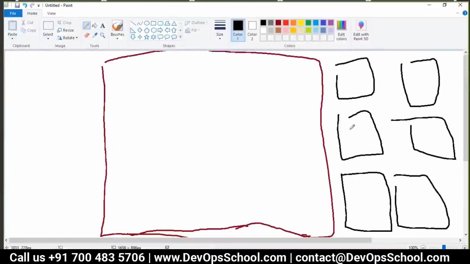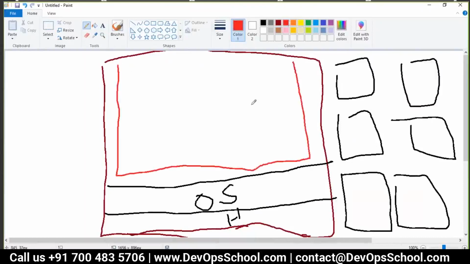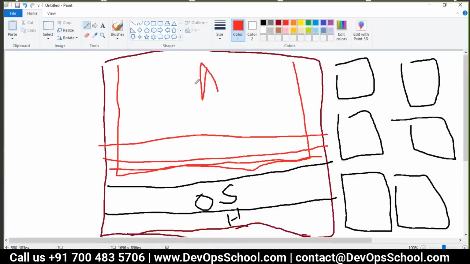But the problem here is, you have a hardware layer, and on top of that your operating system, and remember, you have only one user, and inside that you have one network, one process map, one mount, and then Apache was running, or Tomcat, or MySQL. So this is a similar architecture here. Okay.